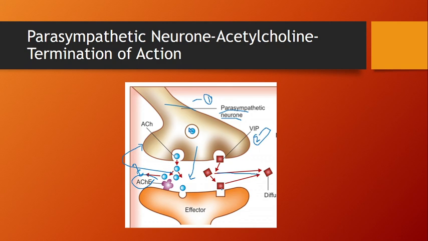By the enzyme peptidase, it is degraded. So if you take the example of the parasympathetic neuron, acetylcholine degradation occurs by this mechanism.